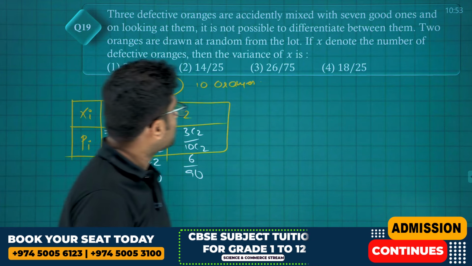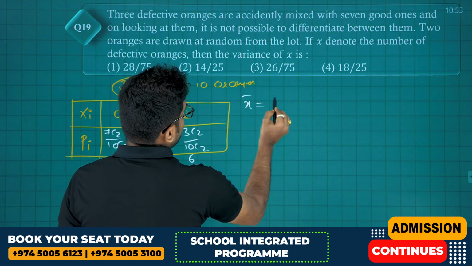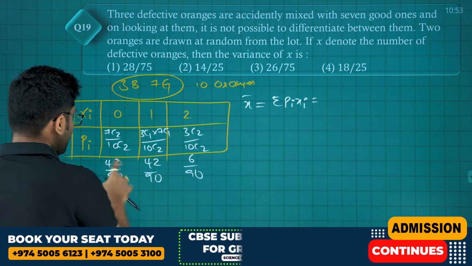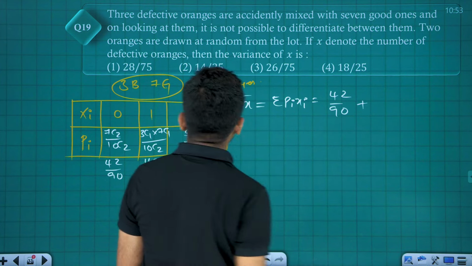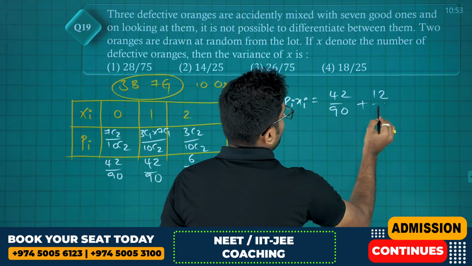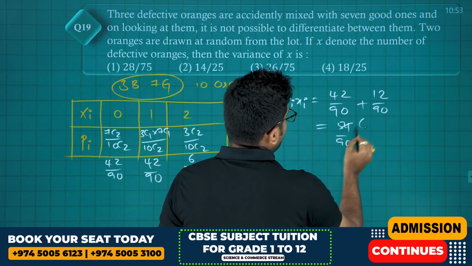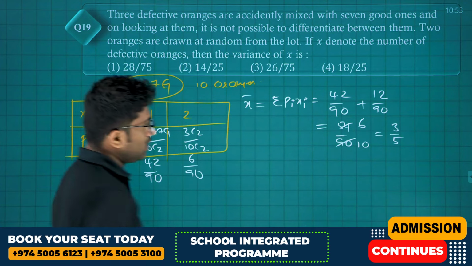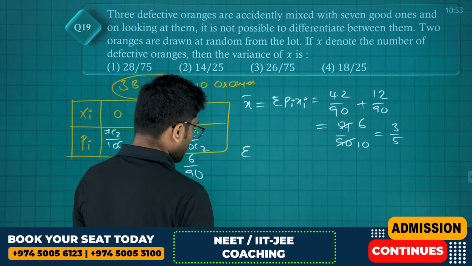Okay, now they are asking variance. First we will find the mean. So mean is nothing but sigma pi into xi. So this will be 0, only 42 by 90 plus 2 6s are 12, 12 by 90, 42 plus 12, 54 divided by 90, which is 3 by 5. This is mean.